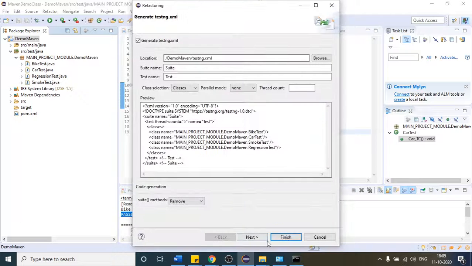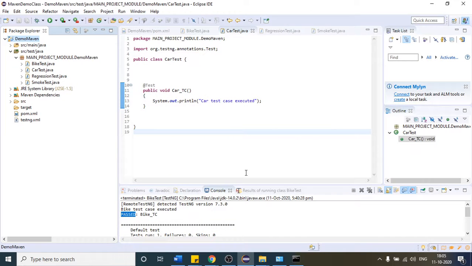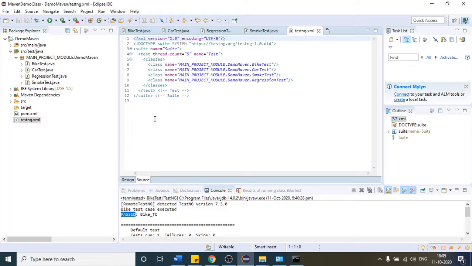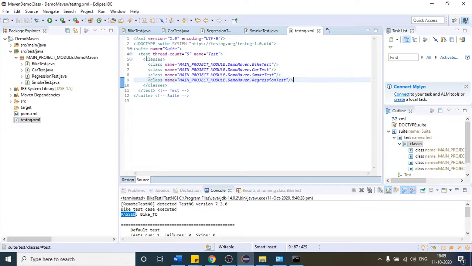So why am I doing this? Suppose I have one testng XML. The main purpose of this XML is that suppose you have 100 test cases here. Instead of running test cases one by one, I will just provide one testng.xml. Inside that XML there is the suite, classes, and inside that we have four classes.